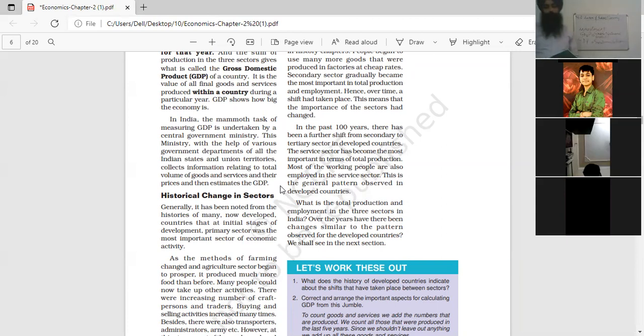Now, what's the difference between these two, GNP and GDP?